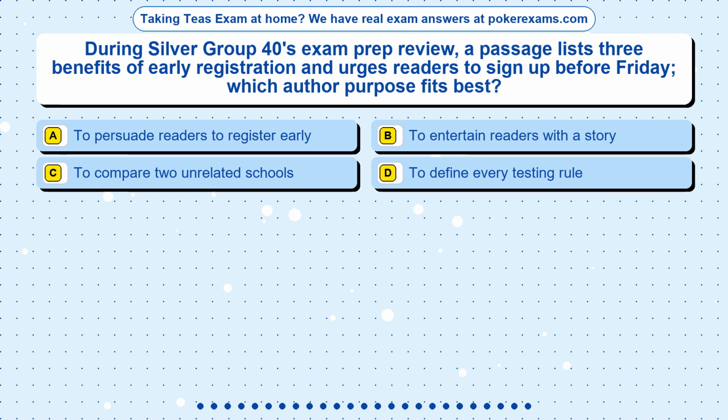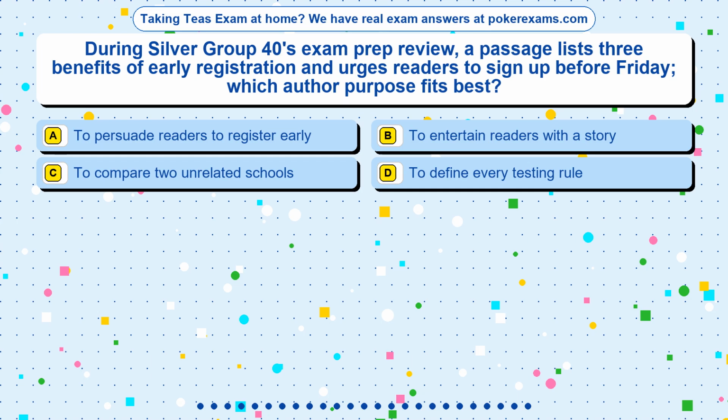Question 3. During Silver Group 40's exam prep review, a passage lists 3 benefits of early registration and urges readers to sign up before Friday. Which author purpose fits best? Option A. To persuade readers to register early. Option B. To entertain readers with a story. Option C. To compare 2 unrelated schools. Option D. To define every testing rule.